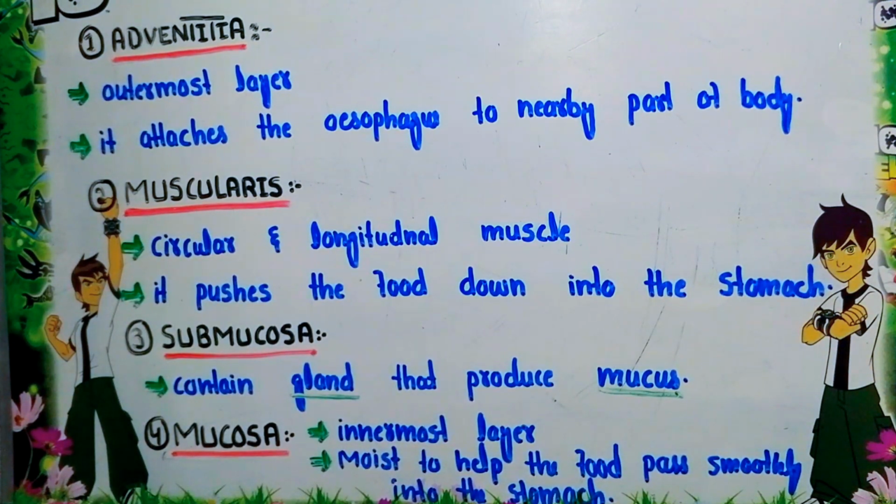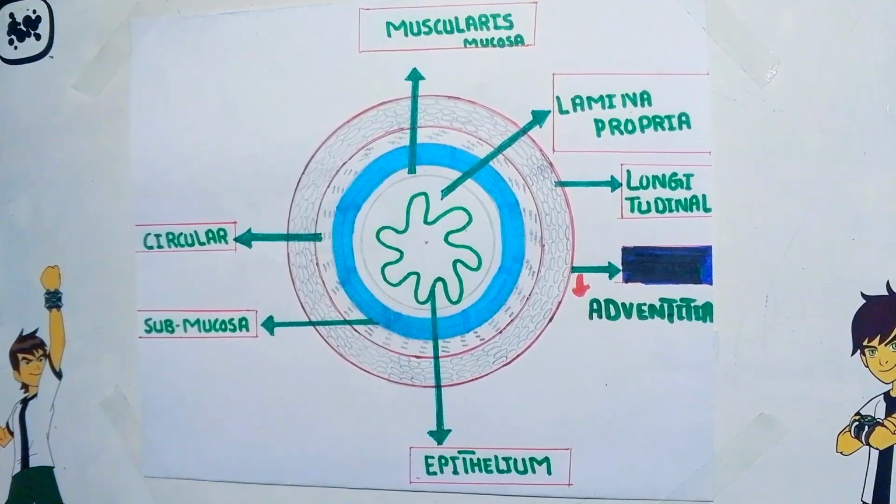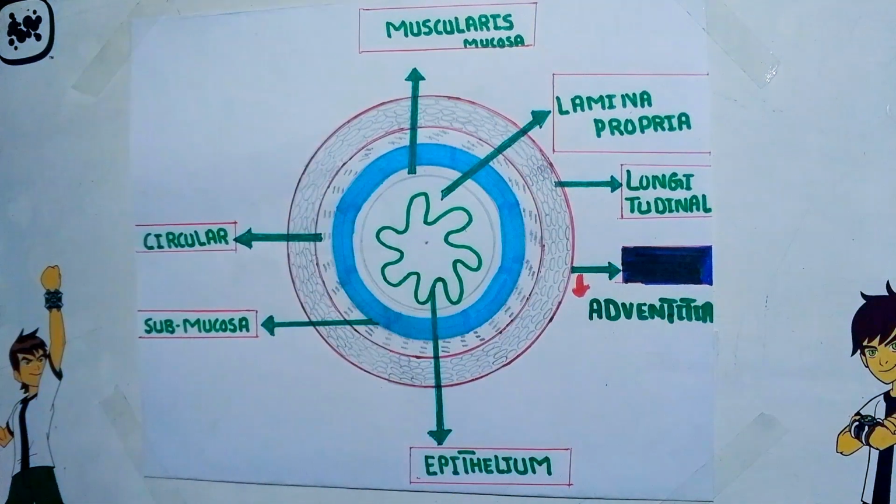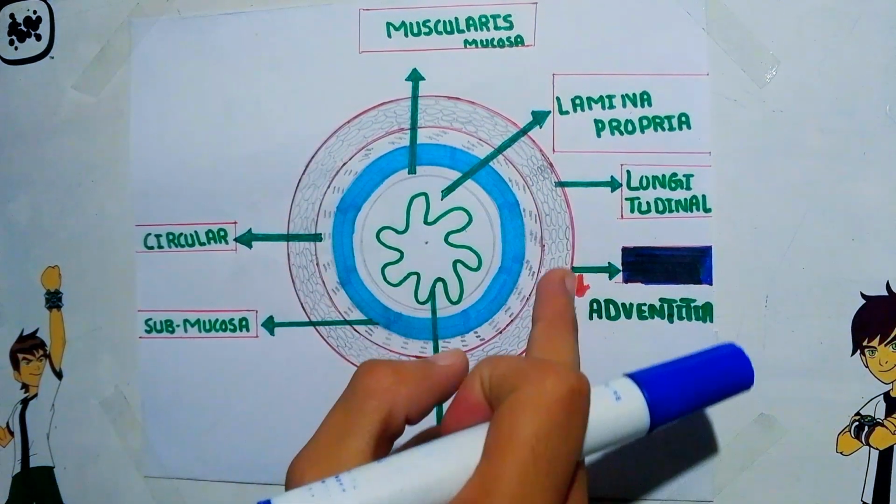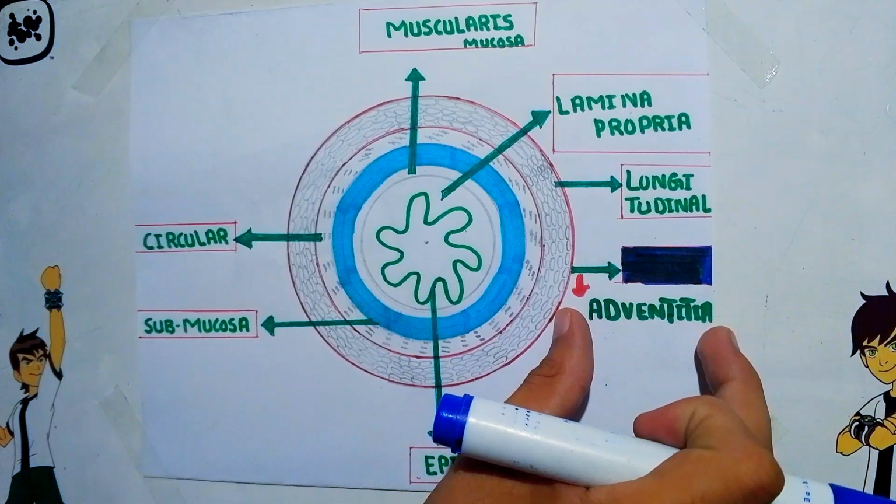So these are the layers of the esophagus. This is the structural representation of the four layers of the esophagus. This is the outermost layer, which is called adventitia.